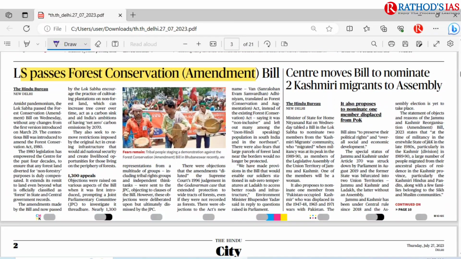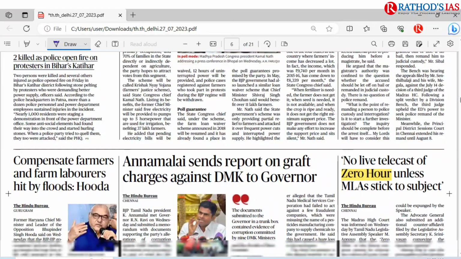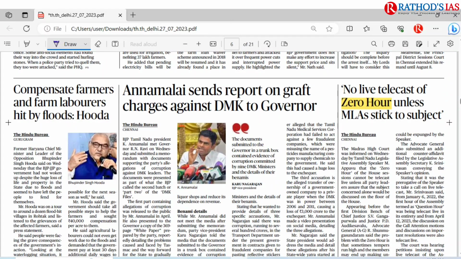And here there is one article, that is Lok Sabha passes Forest Conservation Amendment Bill. So this article is important and you have to see what are these changes. And if you move on, in the states page you can see no live telecast of zero hour. So here you have to understand what is zero hour, what is question hour of Parliament. And these are the keywords that you can see in this newspaper while this session is going on.